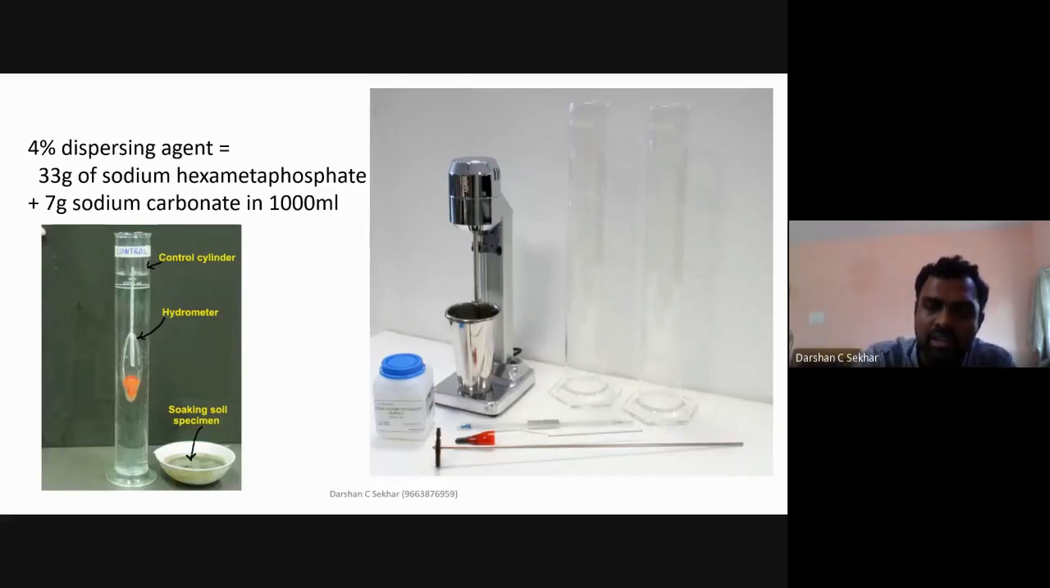You put the 33 grams of sodium hexametaphosphate and 7 grams of sodium carbonate in a 1000 ml jar with water, stir it up, and that is a solution. That solution is called the dispersing agent solution. You need not always do it with respect to 1000 ml. The only thing is it should be 4%. So 33 plus 7 is 40 grams, which is nothing but 4%. That is how we need to do it.